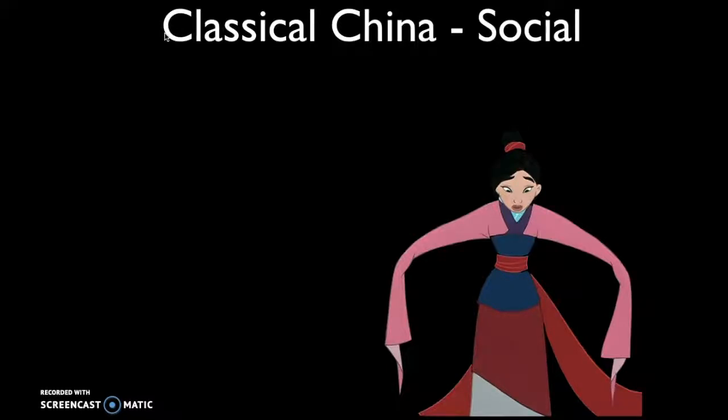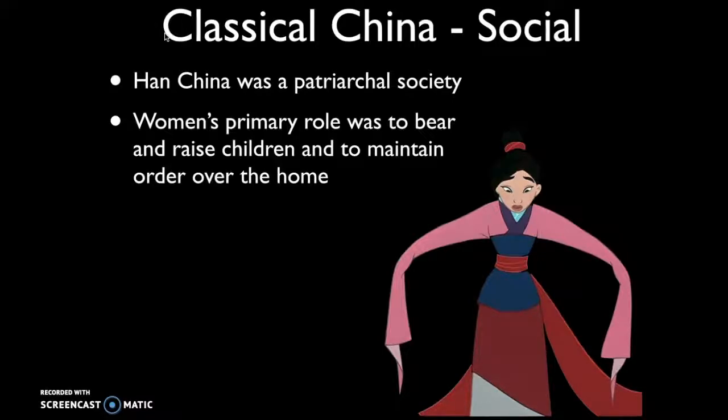Now, if you remember, Mulan did not excel in fulfilling her duties or her rituals, and the matchmaker exclaimed that Mulan was too skinny. So Disney actually did a pretty good job of capturing the idea that Han China was a patriarchal society. Women's primary role was to bear and raise children and to maintain order over the home. The reason why China was such a patriarchal society was in part due to the ideology of Confucianism.